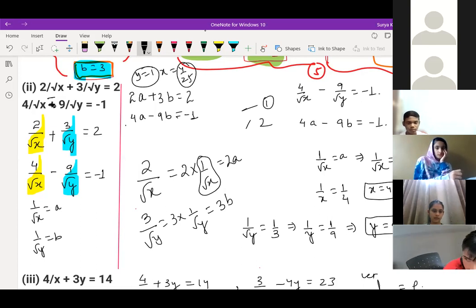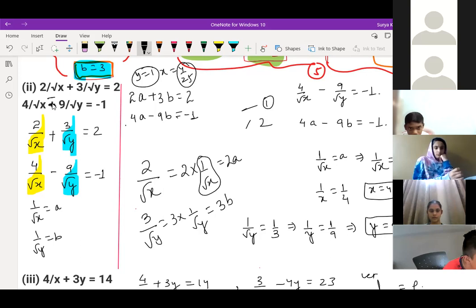Yes, sir. Acha. I don't think so. I just feel that it looks a bit awkward, because if I solve, you have seen the answer. Let him just check once. Sir, I feel this is the correct answer. Sir, I don't know about that answer. But I'm telling you, sir, the answer: x is equal to 4 and y is equal to 9. You are getting it? I am getting it.